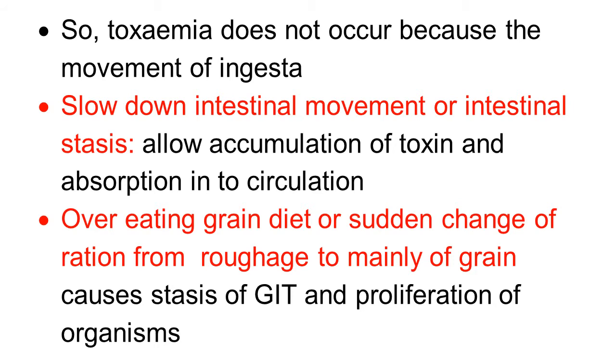We know predisposing factors such as overeating of grain diet, sudden change in ration, continuous feeding of carbohydrate, roughage changed mainly to grain. All these factors cause stasis of the GI tract. And when there is stasis, there is accumulation of ingesta, and there is proliferation of organism, production of toxin, and there is toxemia.